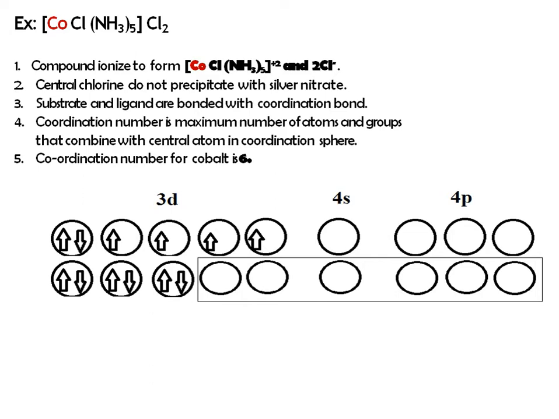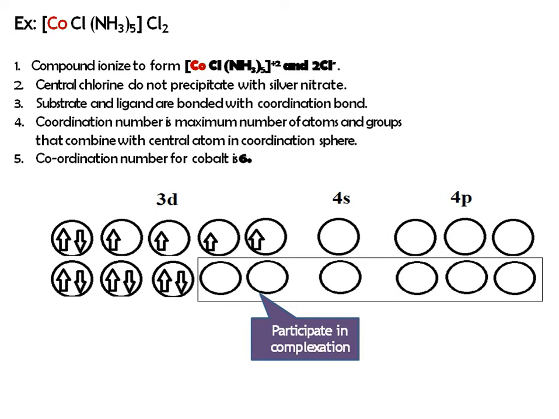When you see the electronic configuration of this cobalt, it consists of this much vacant shells or orbitals. So 1, 2, 3, 4, 5 and 6. These are the valency of your cobalt, which is 6. So for fulfillment of the valency of this cobalt, it requires 5 NH3 and 1 chlorine.